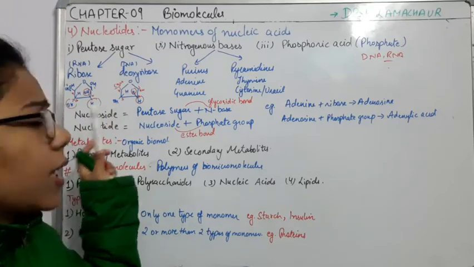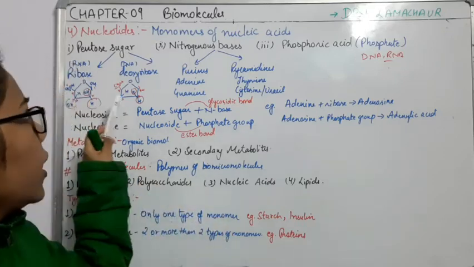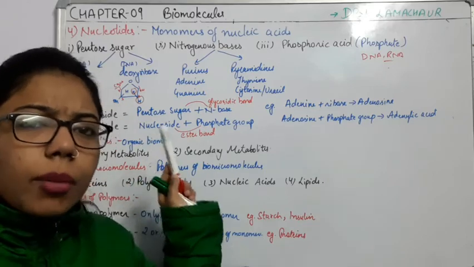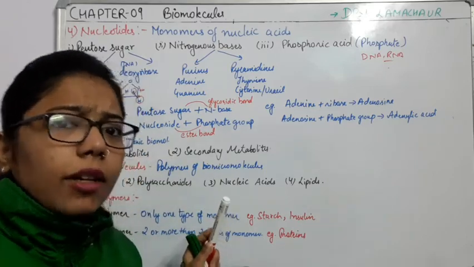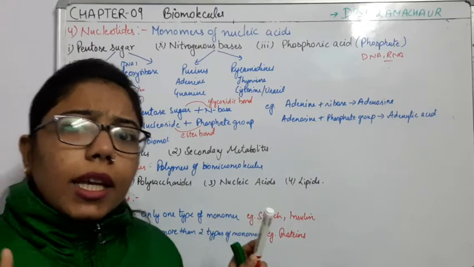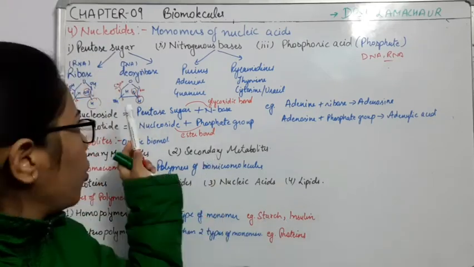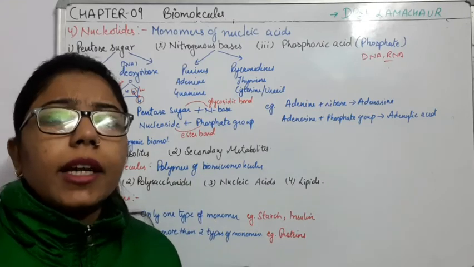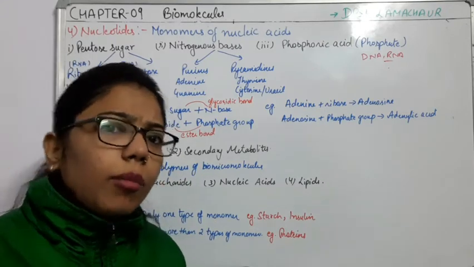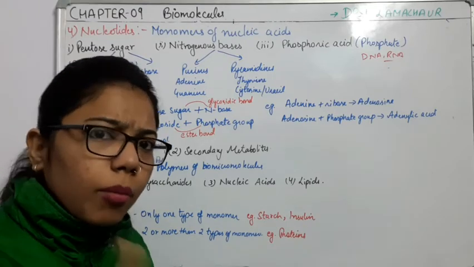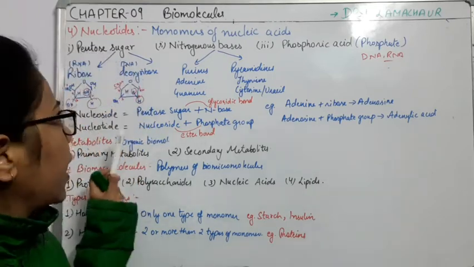So DNA is made up of deoxyribose instead of ribose sugar. Why? Because it has fewer hydroxy groups, and it is more stable and less reactive. The more OH groups, the greater the tendency of reactivity. So reactivity should be less and stability more. This should be the criterion.